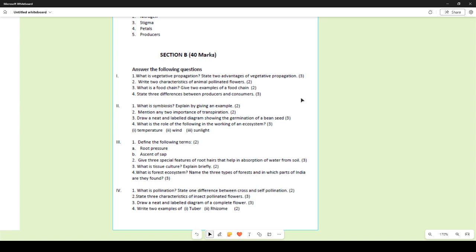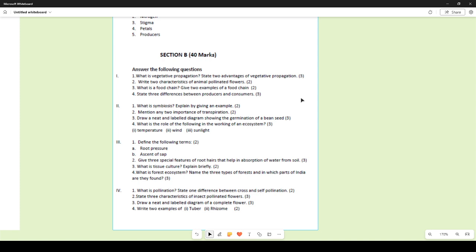Coniferous forest you would find majorly in the Himalayan regions. Then the tropical forests are generally found on the western coast, whereas the deciduous forests are generally found on the eastern coast, along with the evergreen forests that are there. So any of these you can mention.